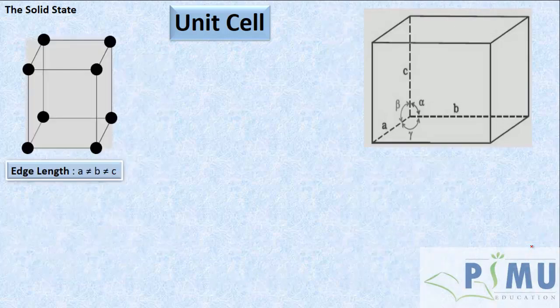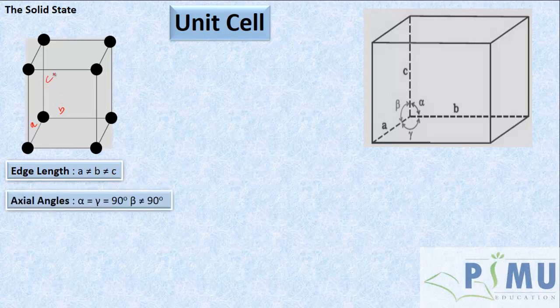Now a unit cell where edge length A is not equal to B, and B is not equal to C. That means all the three edges are different, whereas in their axial angles, alpha equals 90 degrees and gamma is also 90 degrees, but beta is not equal to 90 degrees.